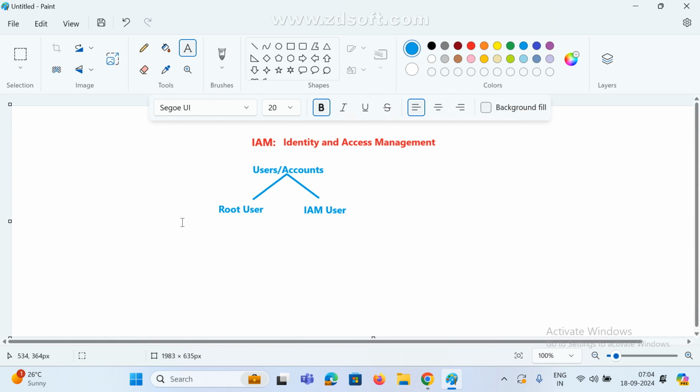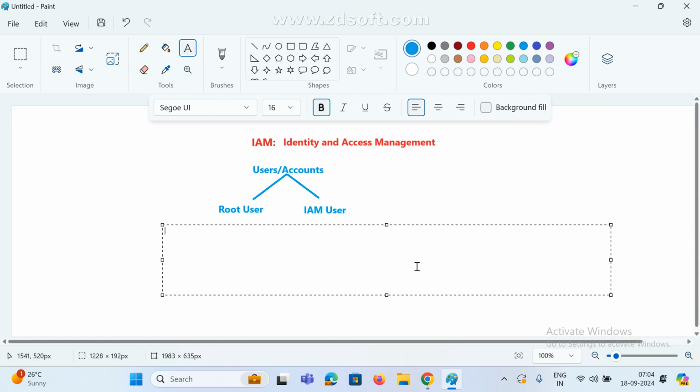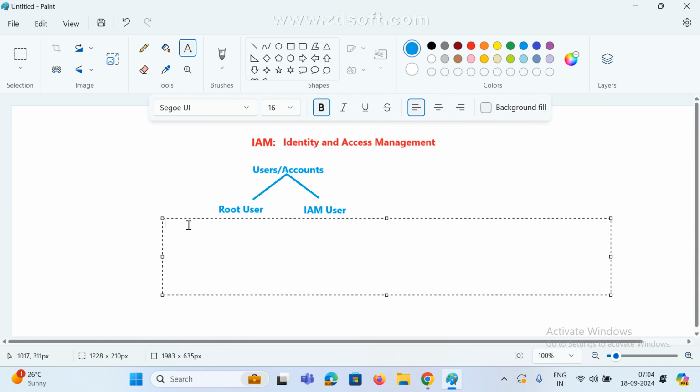Root user has full permission. You know, right? What does root user mean? This is the full permission. So root user is nothing but full permission. Next, IAM user means only limited permissions. Only limited.